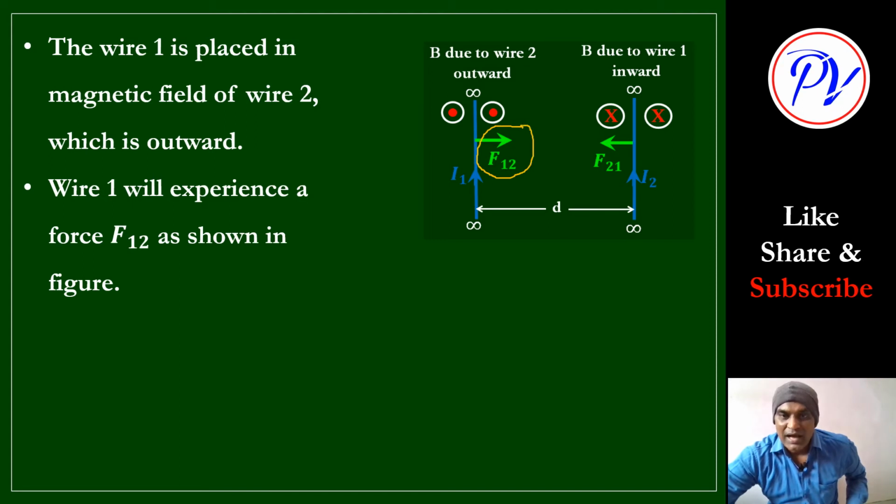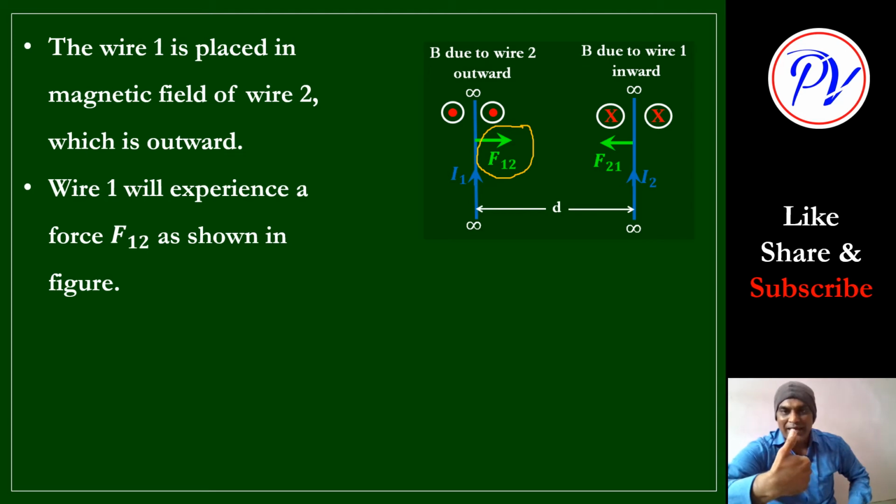How to decide? Again, right hand palm rule, same right hand palm rule. You put your thumb in the direction of current, and fingers in the direction of magnetic field. Now magnetic field is what? Away from the screen.